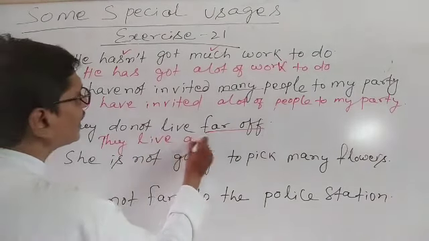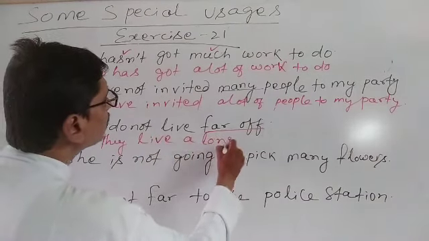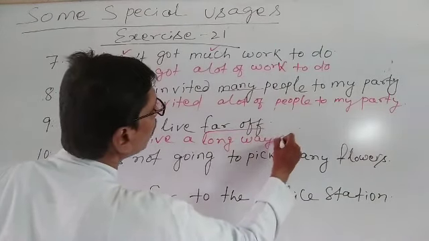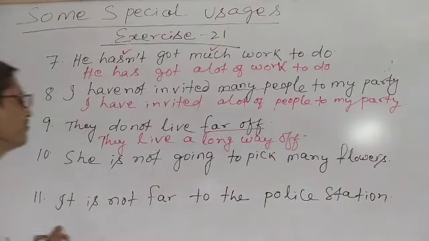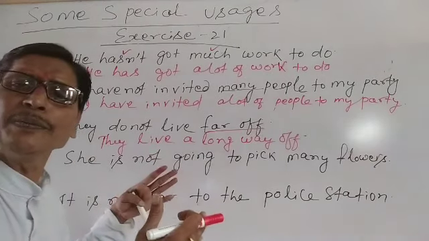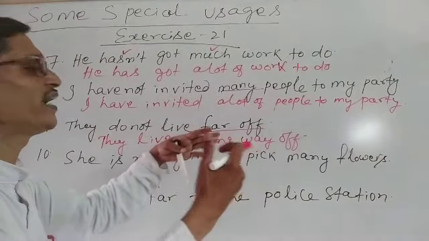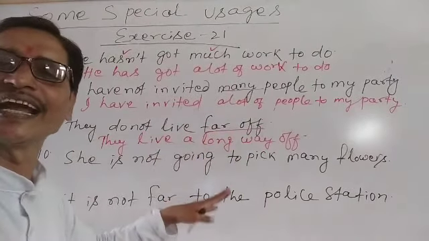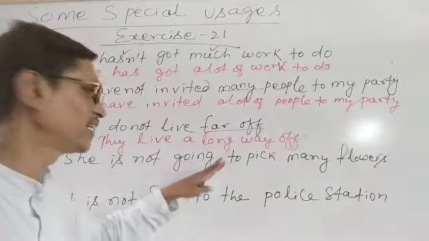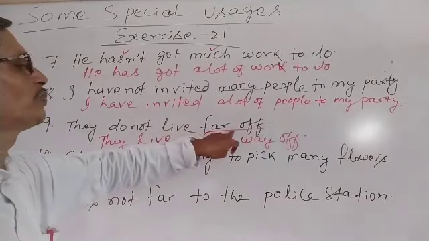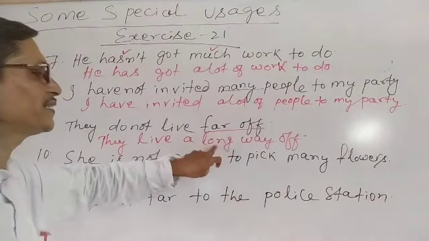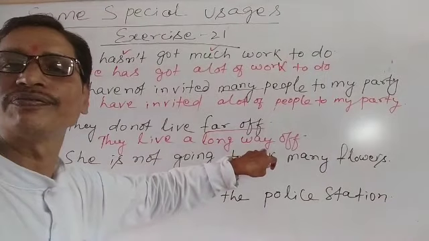They live a long way off. They do not live far off. They live a long way off. When it is negative, we use far off. When it is positive, a long way off.